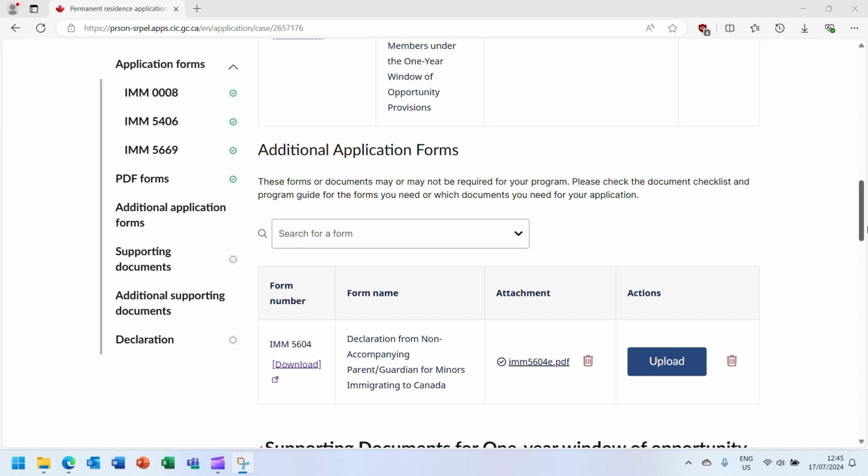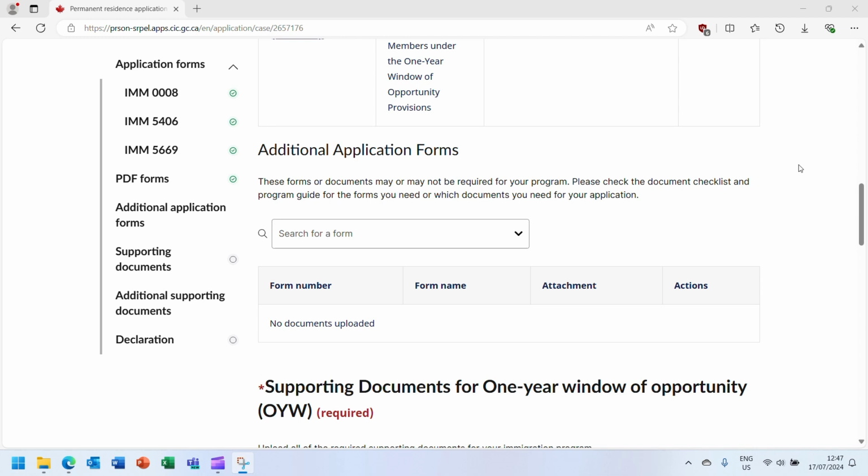Please note that you may not be required to submit any additional PDF application forms with the one-year window application. Please refer to the IMM 5578 guide linked at the top of this page to see if you are required to submit any additional PDF application forms. If you are not required to submit any additional application forms with your one-year window application, this section can be left blank.